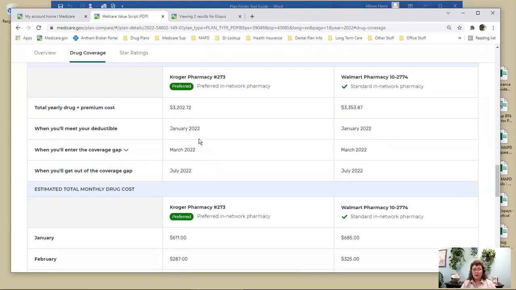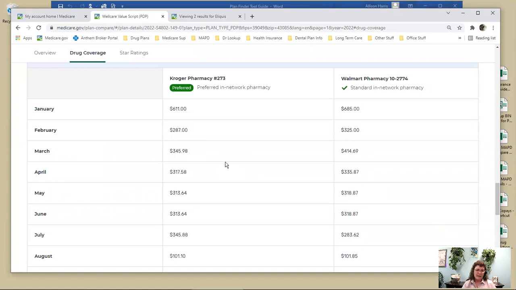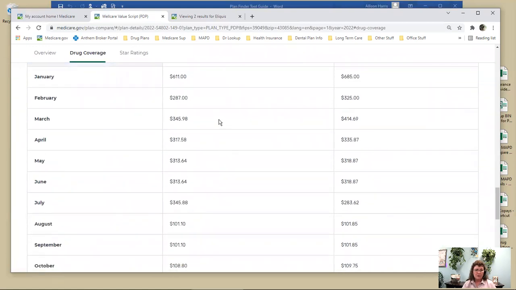This chart shows you when you are going to meet your deductible. Are you going to get to the donut hole? And are you going to get to the catastrophic level? I like that because now I know when my costs are going to change. So remember, January, March, and July. This chart is good for budgeting numbers, because I can see here in August, oh, look how my costs dropped down so much. That's because I'm at the catastrophic level. Oh, look here in March, my costs went up.